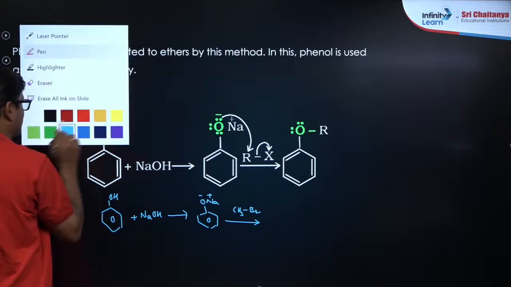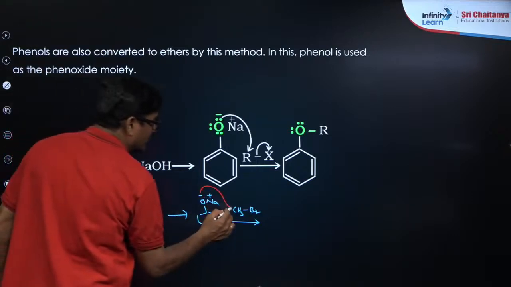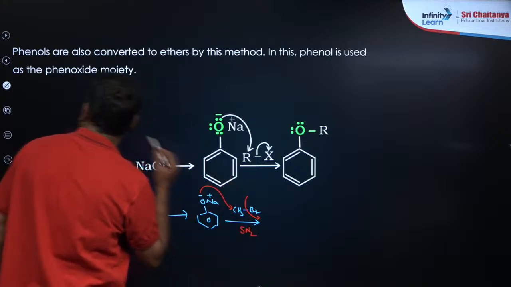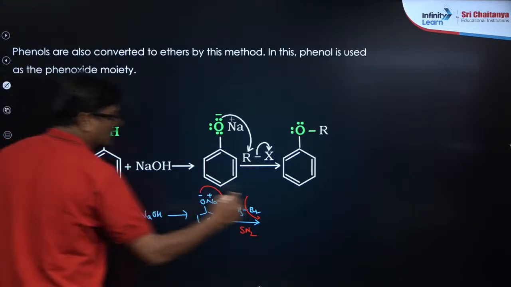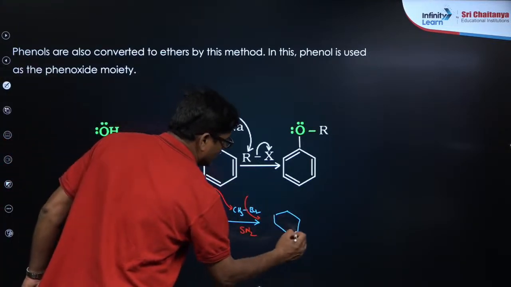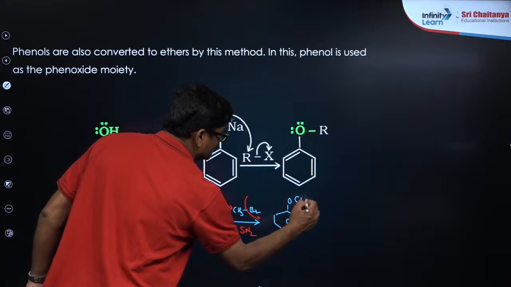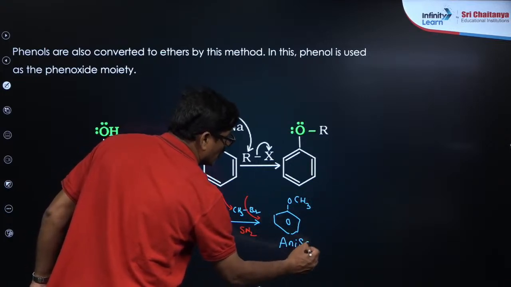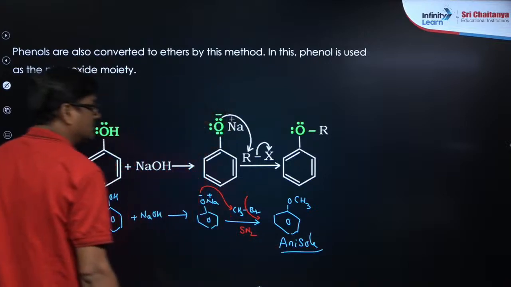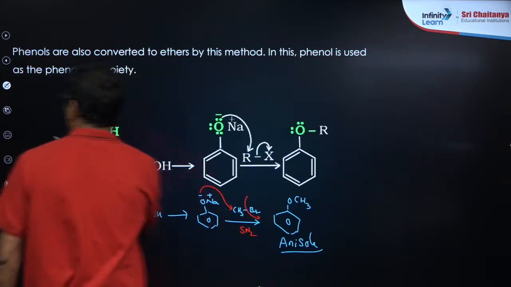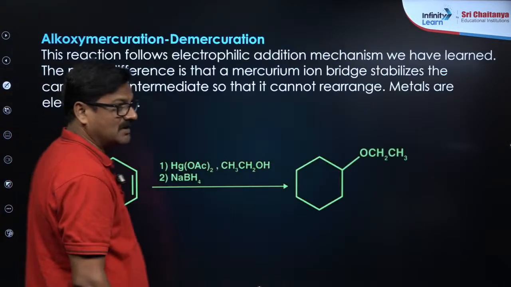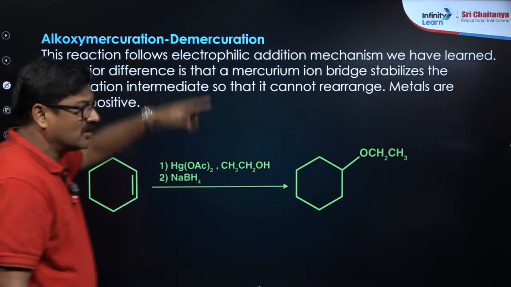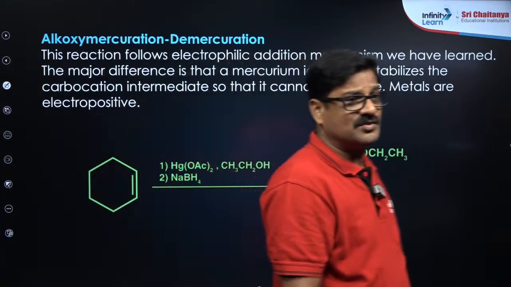so what happens here, a nucleophilic substitution reaction takes place, SN2. So what is the product? Guess what is the product here? You are going to get OCH3. What is the name of this? Our favorite anisole. Okay, our favorite anisole. Next, alkoxymercuration and demercuration is the one, as you know.